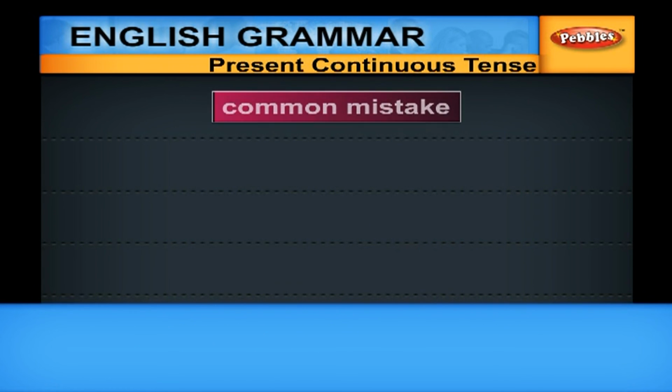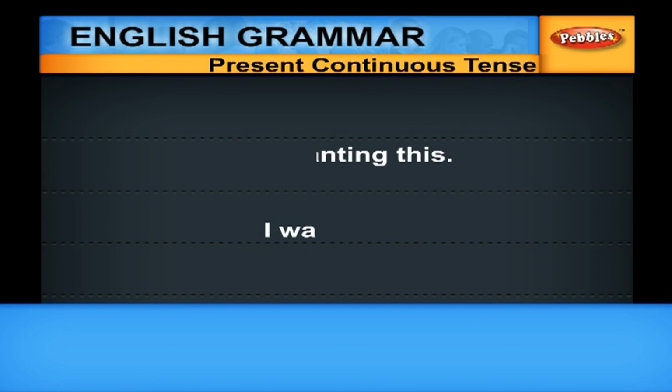Another common mistake that we always hear is using verbs in continuous which we should not use. We often hear people saying, "I am wanting this." Wanting should not be used. You should say only, I want this. Some verbs do not exist in V-ING form or present participle form.